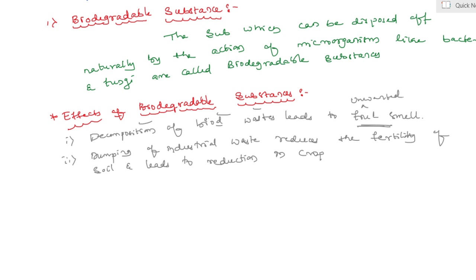Yes, third one, breeding of flies in huge quantity on these wastes carries germs and spreads diseases. Yes, my dear students, it means in a decomposing substance, the production of flies is more, as well as the quantity is increased. What happened afterwards? These wastes carry germs and spread diseases.